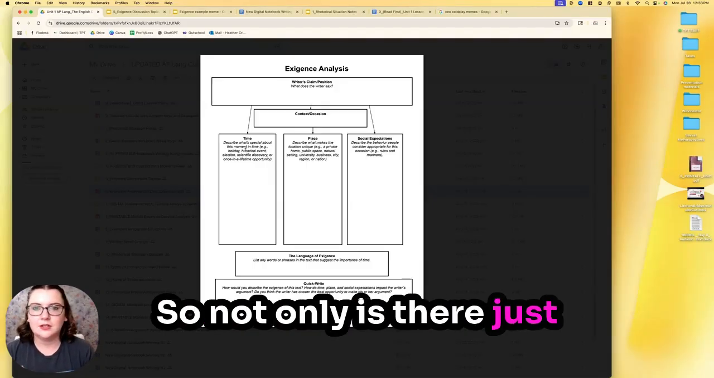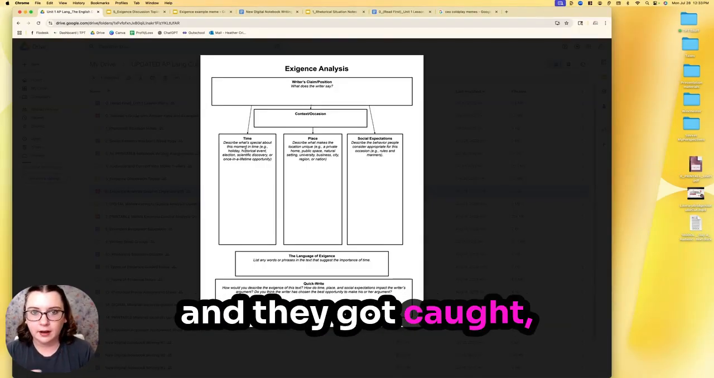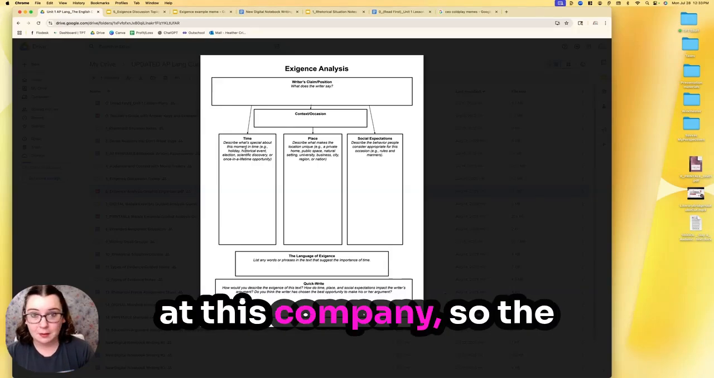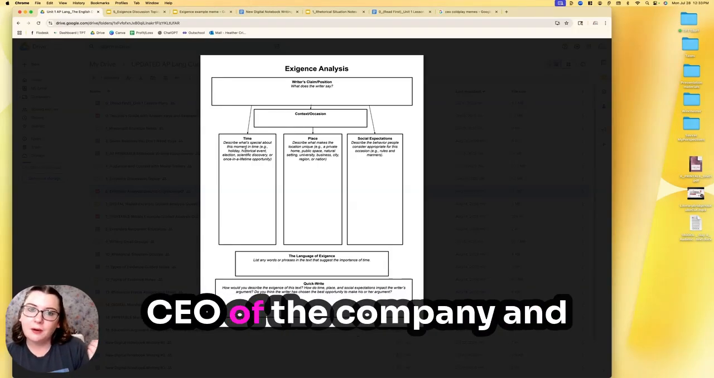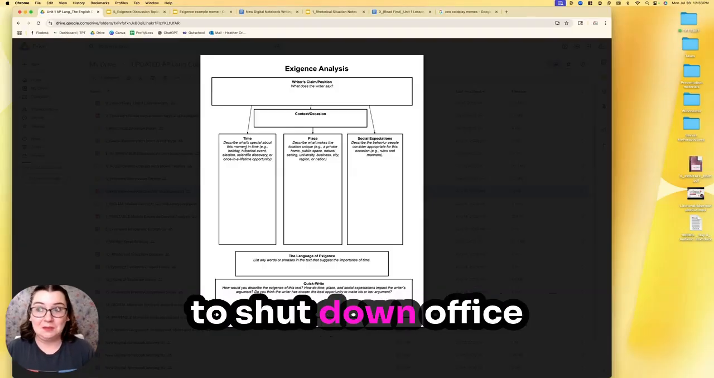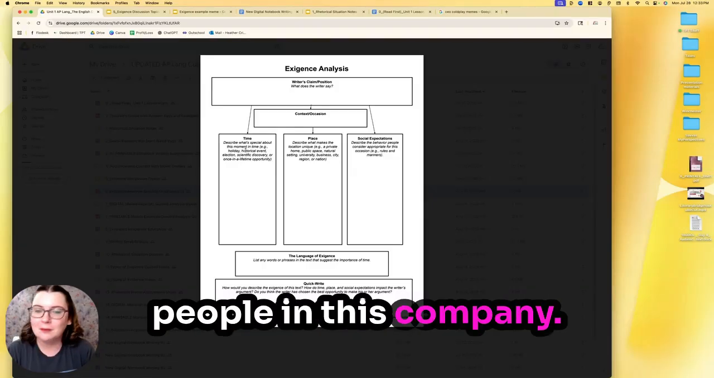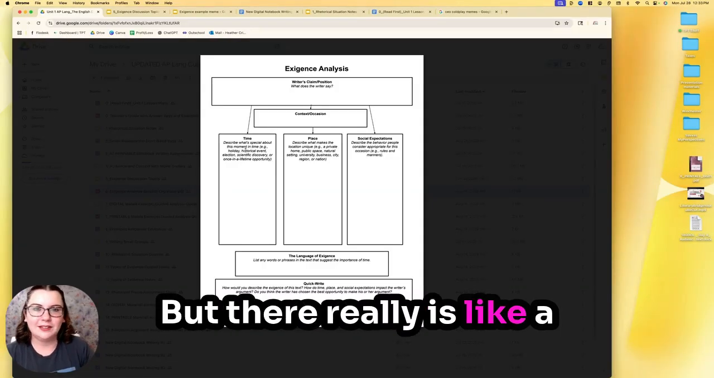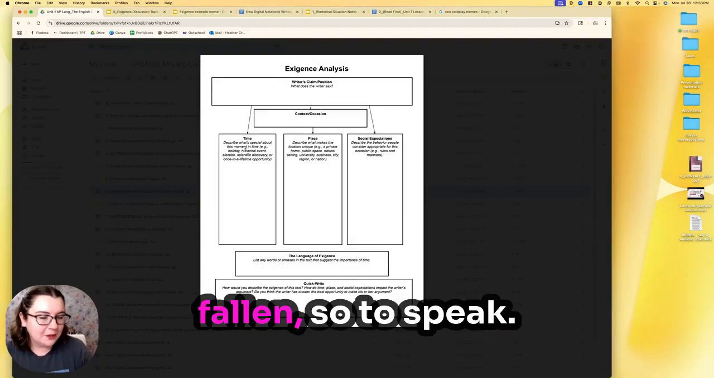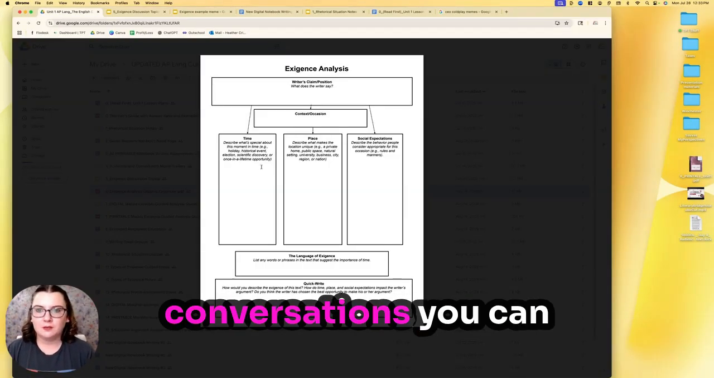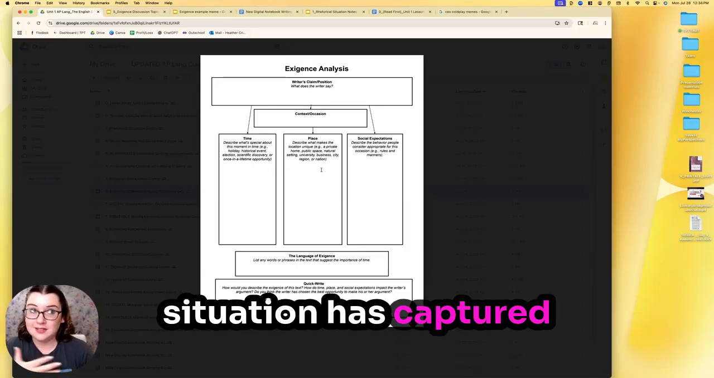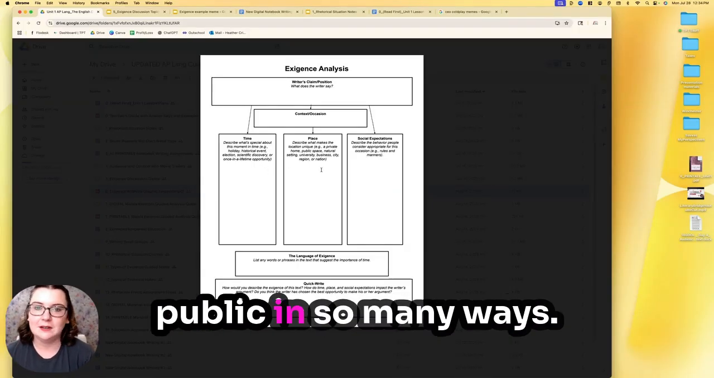So not only is there the obvious thing of, oh, they're cheating and they got caught and cheating is wrong, but the fact that they are both people of power at this company. The CEO of the company and the head of HR, maybe somebody that has had to shut down office relationships for other people in this company. I don't know. But there really is a satisfaction, I think, for a lot of people to see how the mighty have fallen, so to speak. So those are some great conversations you can have with students as well to really talk about why this particular situation has captured the imagination of the public in so many ways.